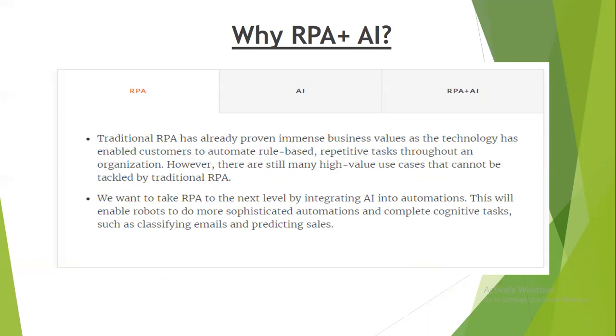But what if there is intelligence involved? What if there is a prediction involved? What if there is no rule-based task, and instead there is a varied amount of data, like invoice processing? The invoice could be different for different vendors and you cannot apply RPA to it. Or even if you apply RPA to different invoices, you're writing different code, and that involves a tremendous amount of manpower and time, which would obviously not return the ROI you would be ready to invest.